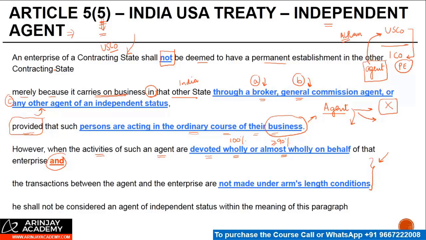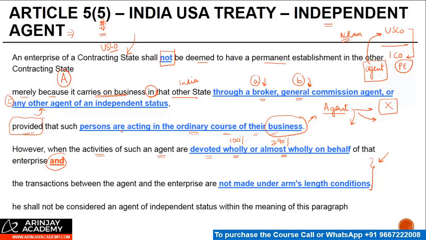So one, point A is generally a foreign company operating in the source state through a broker, general commission agent, or any other agent of independent status will not be treated as having a PE just because it is operating through that agent, on the condition that the agents are acting in the ordinary course of business, right? But in case of an agent who is working wholly or almost wholly on behalf of the non-resident, this exception will not apply. Generally, this article ends there.